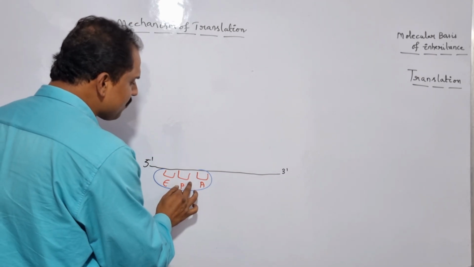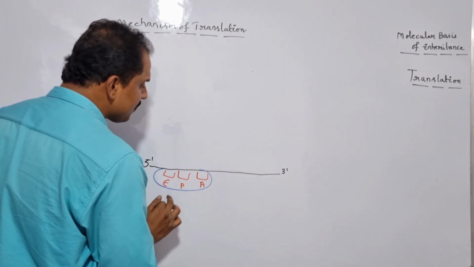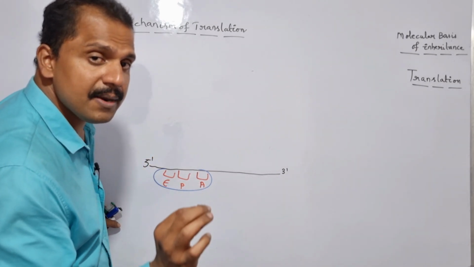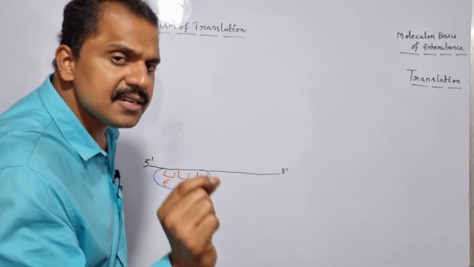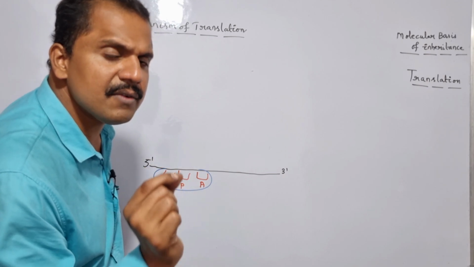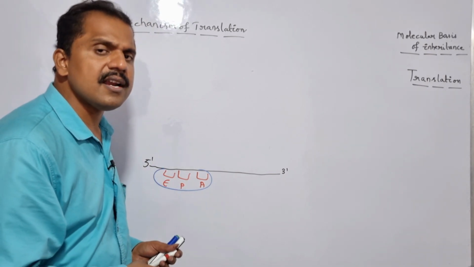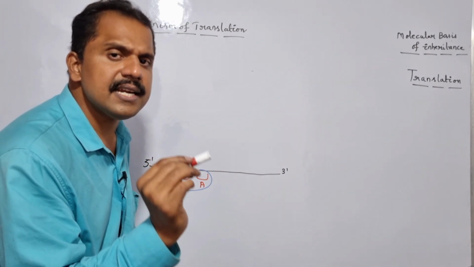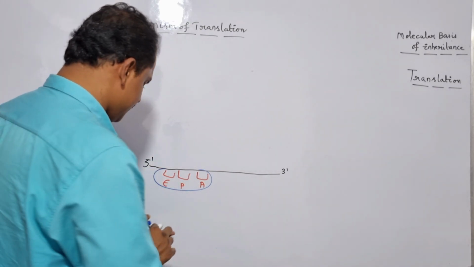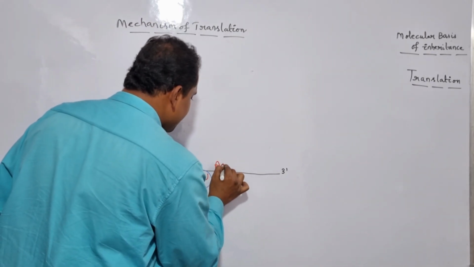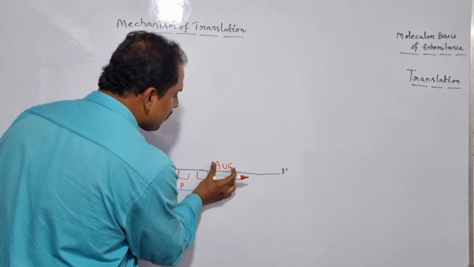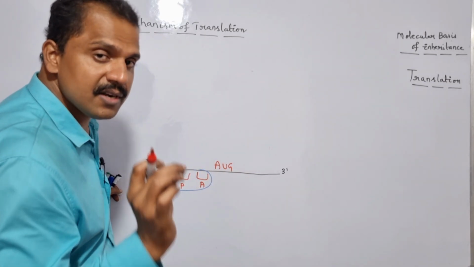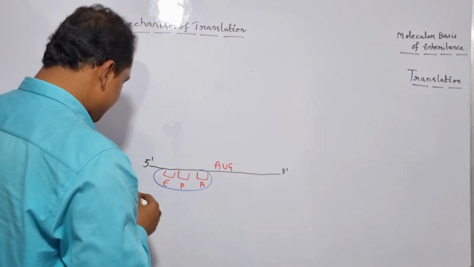So once the small subunit of the ribosome recruits to the mRNA, it proceeds in 5' to 3' polarity until it recognizes the start codon or the initiation codon, which is nothing but what? AUG. So the start codon, which is nothing but AUG, is successfully placed in the P site of the ribosome. Is it clear? So here it is nothing but what? AUG, right? So the start codon is successfully placed at the P site of the small subunit of the ribosome. Is it clear? So let me arrange the things here.